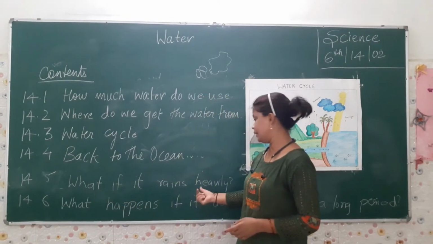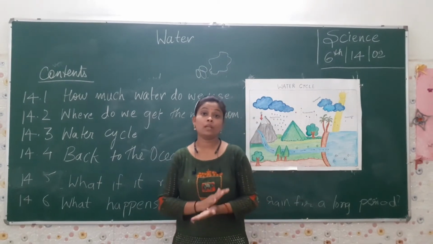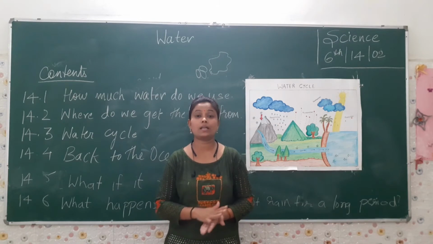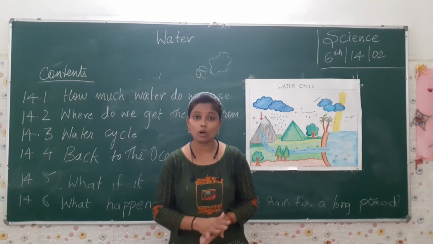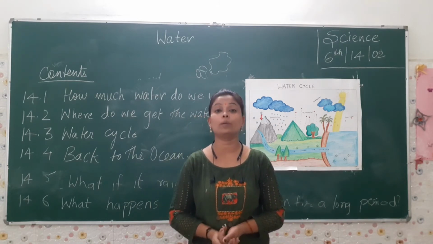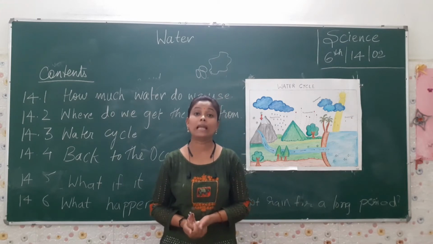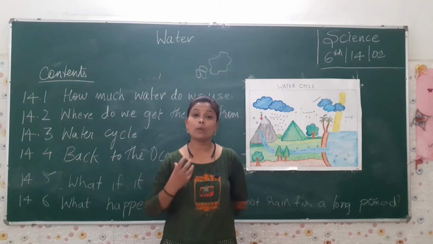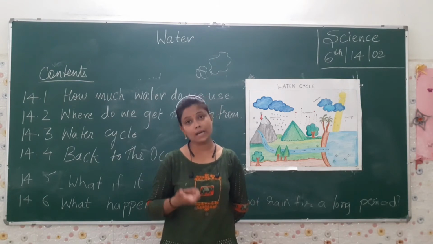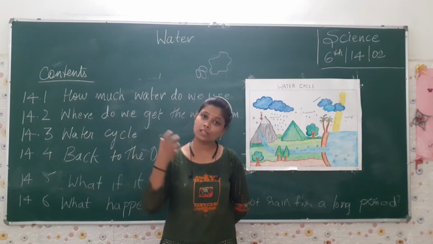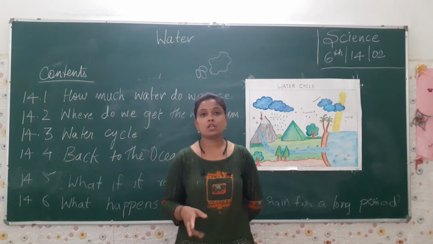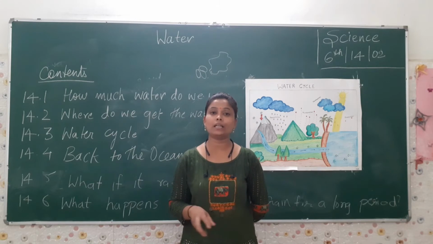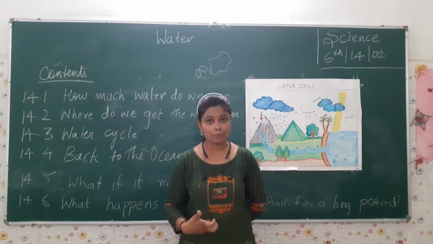What if it rains heavily? Due to global warming, there has been a hole in our ozone layer. So due to global warming, what is happening? When rain is required, it doesn't come. And when it is not needed, it comes. So there is an imbalance in the rain. In both conditions, we have to suffer.